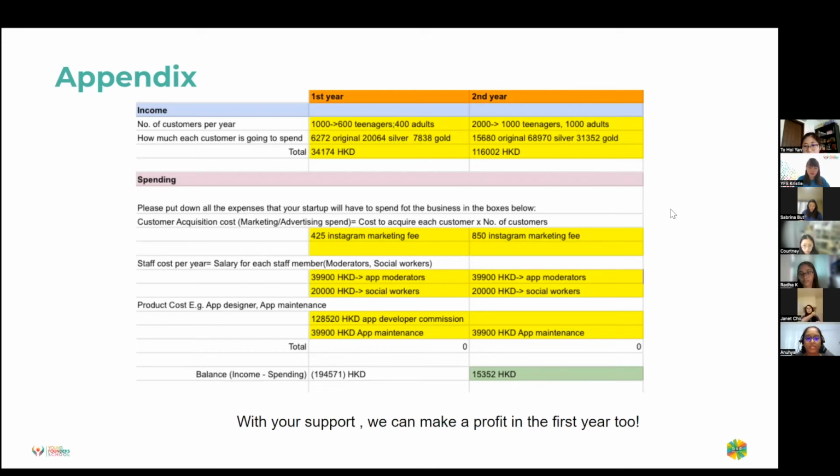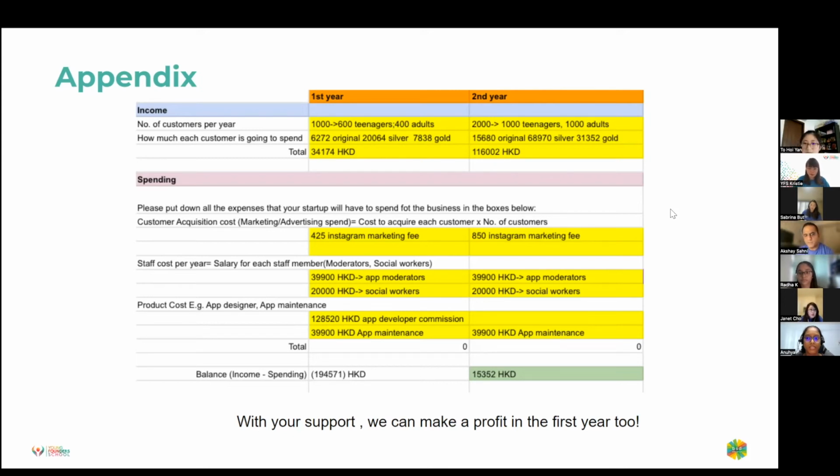Okay, so for marketing, we would be advertising through Instagram. We also plan to establish an Instagram account and maybe cooperate with some mental health NGOs that work in Hong Kong. Maybe we can talk about some mental health topics together with these NGOs on a live. Your idea of partnering up with schools is actually a very good idea. I'm sorry, we neglected to write about that in our appendix, though. I apologize.